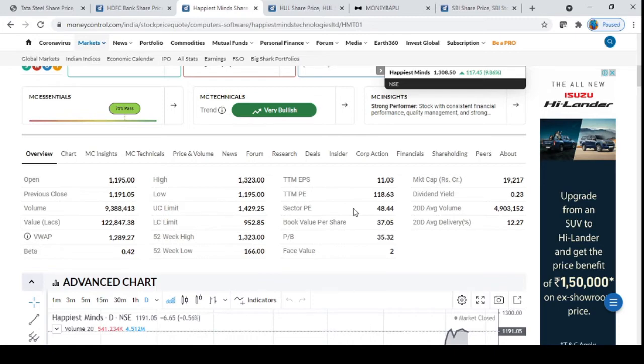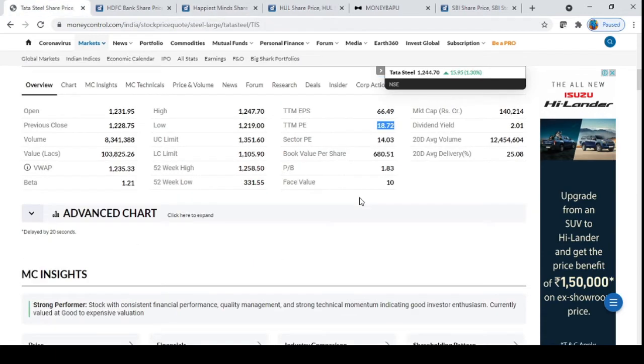Again, for example, steel companies usually have a PE much lower than 18. So what does it mean here? This is 2021, I am talking with you on 15th of July. Currently there is a huge demand going on for steel, so steel prices are at a much higher end. Pretty much everyone is talking about a heavy bull market in the steel sector. Because of all this, steel companies like Tata Steel and JSW Steel are doing much better than they were doing probably 2 years, 4 years back.